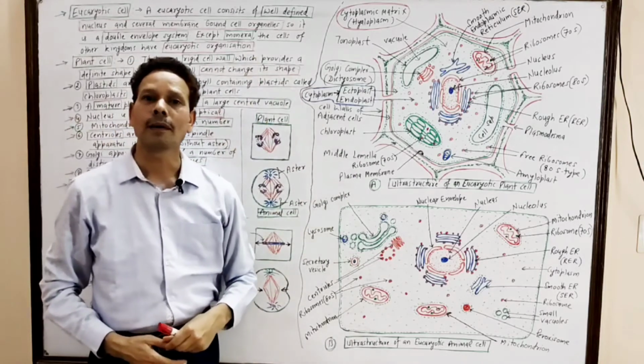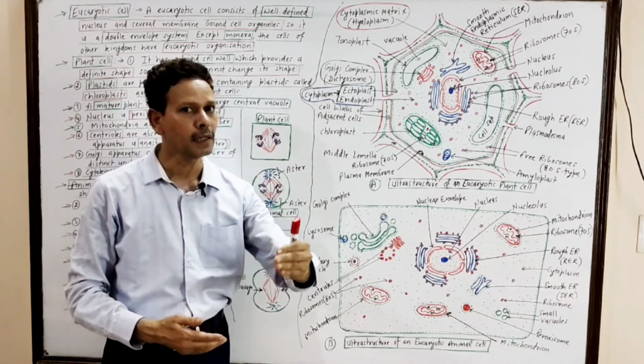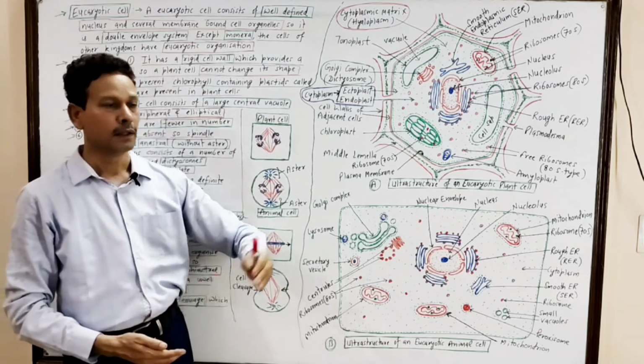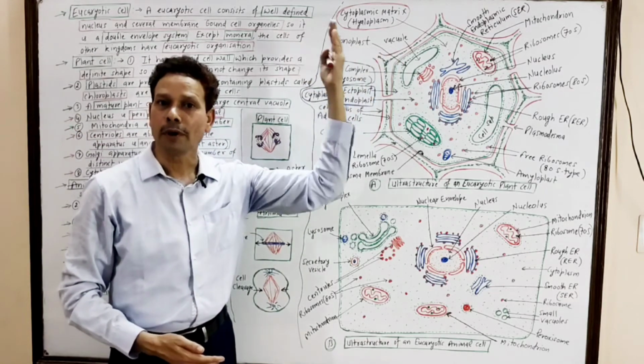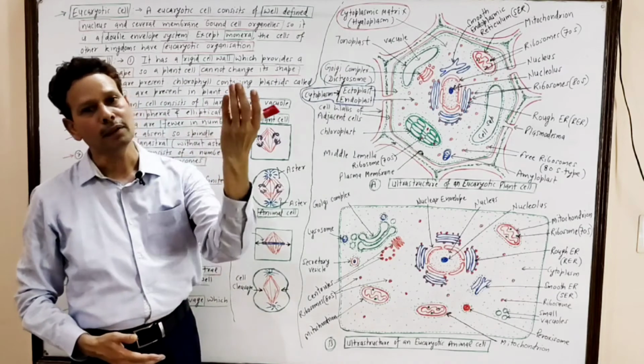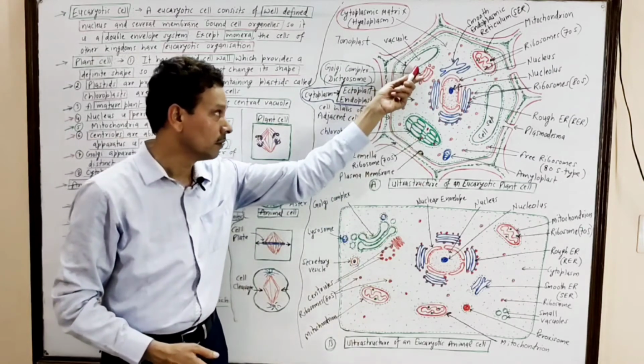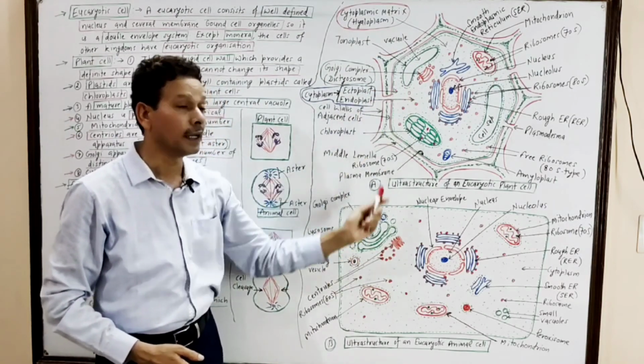Dear students, this is all about prokaryotic cells, eukaryotic cells. The differences between prokaryotic and eukaryotic cells, and the differences between plant and animal cells, I think are very clear.